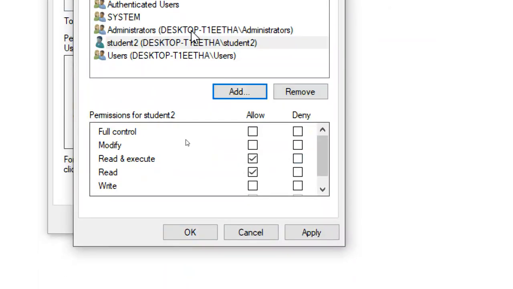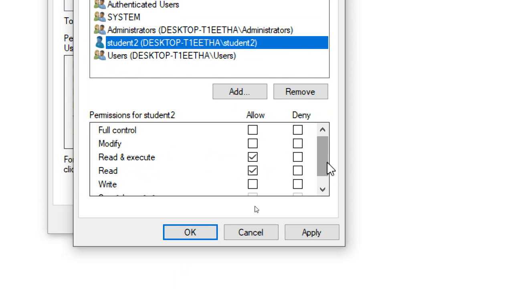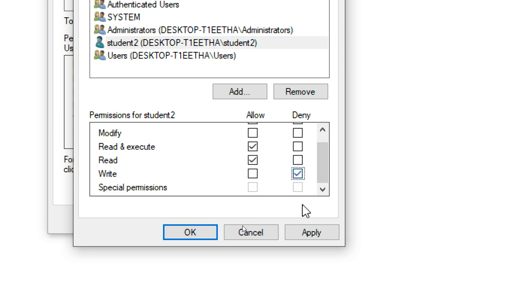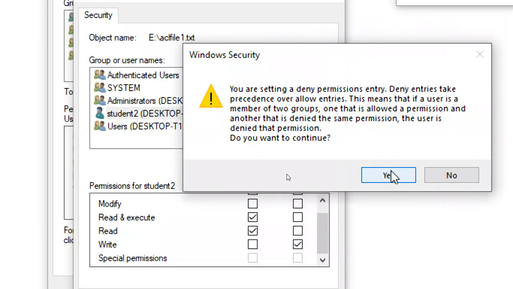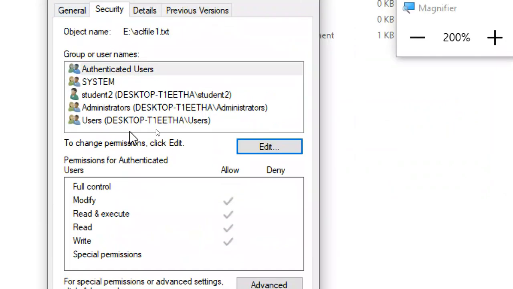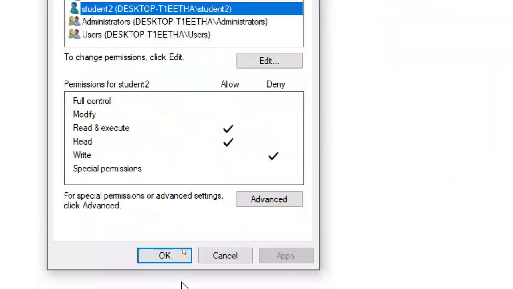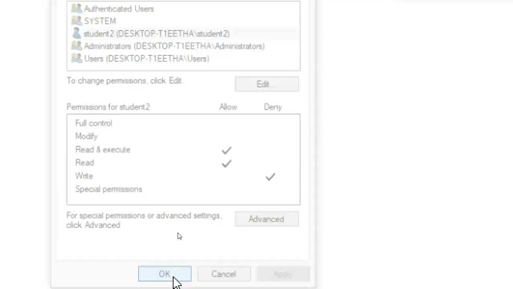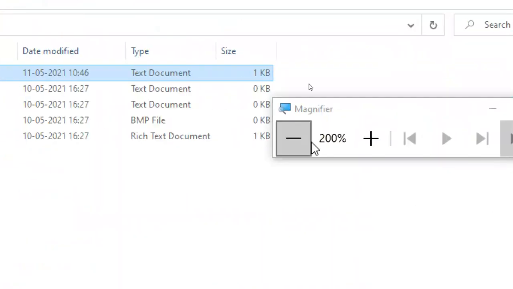Now click on student 2. Make sure that student 2 is selected. Read is already allowed. Write is deny. Apply. Read it, this one. Okay. Student 2, click on student 2. Make sure that yellow deny. Okay, now